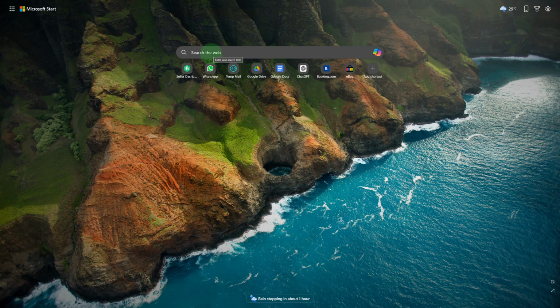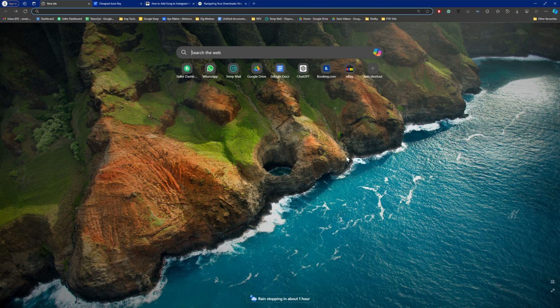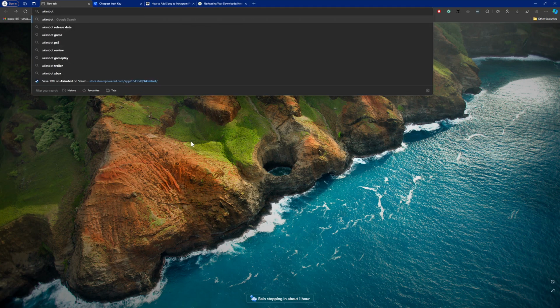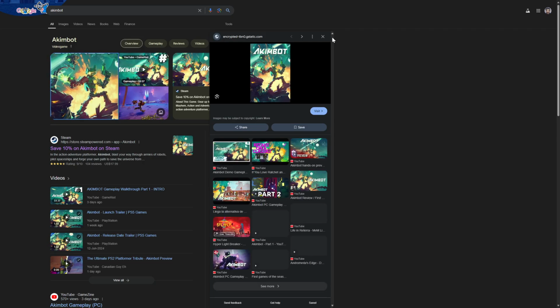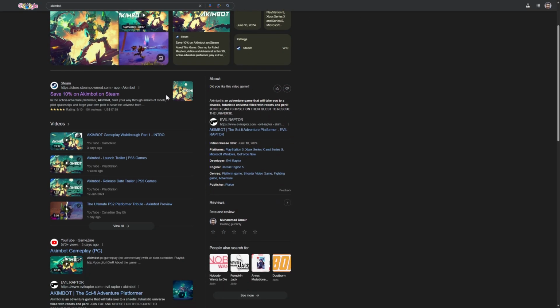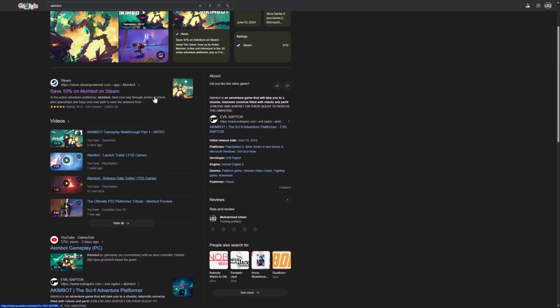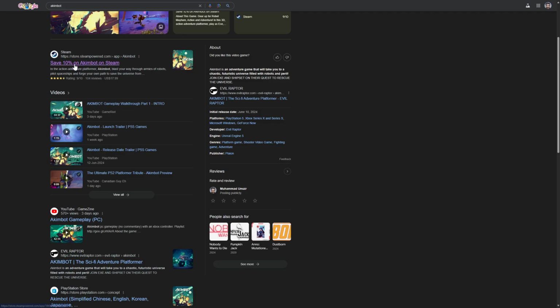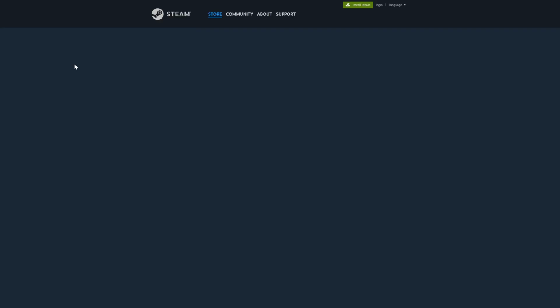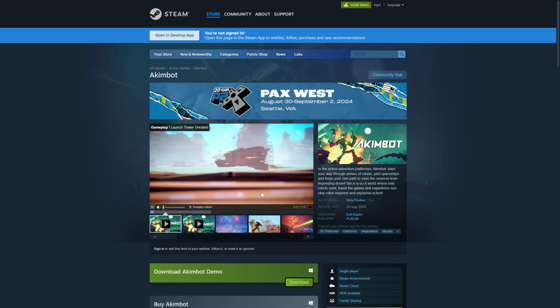So now you can see we can simply type in Aimbot into a browser of our choice. Once you do that, you will be able to see the game itself, and below you will be able to see various links. The one we need to access is the first one, on Steam. Head over to that. Once you are there, you will be able to see the game itself.